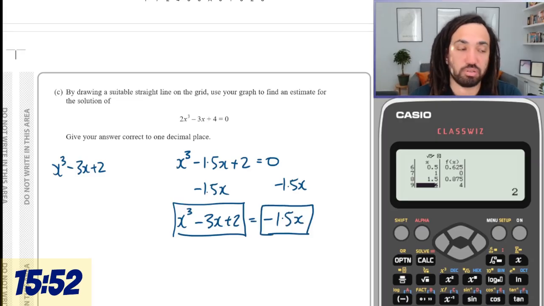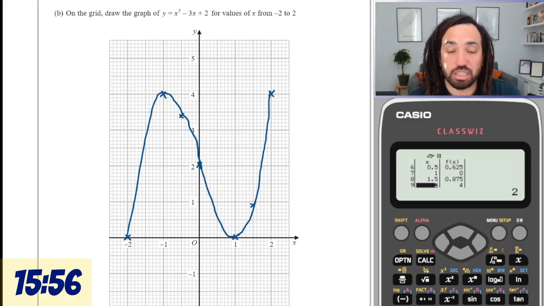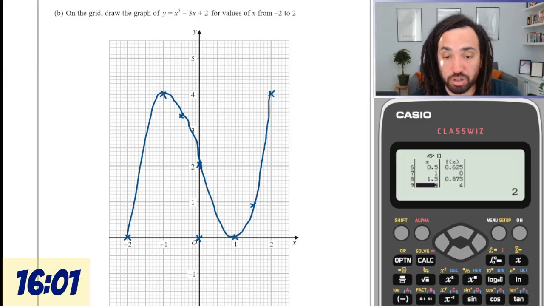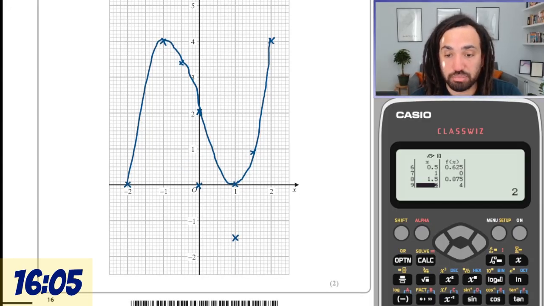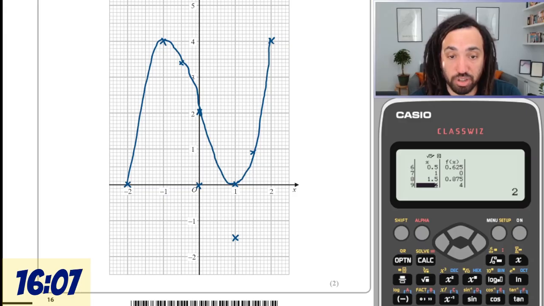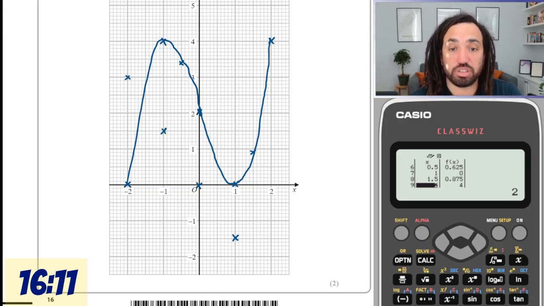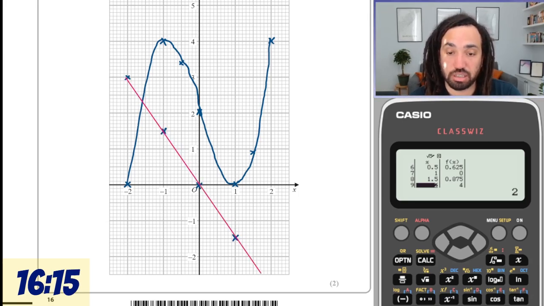I just need to plot this one on the right. Minus 1.5x needs to be plotted. So that goes through the origin because there's no intercept. So every one you go along, you go down 1.5. So going back in reverse, you go up 1.5. So it should look like this. So we'll draw that on with a nice straight line.